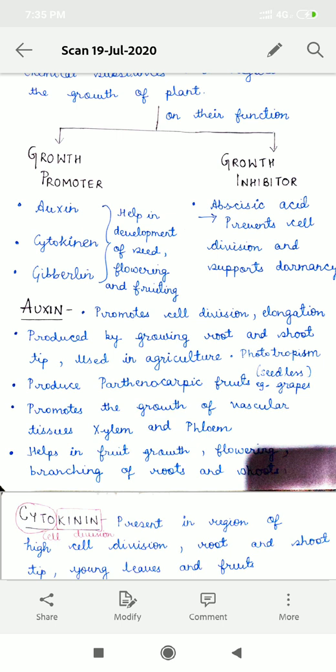The most significant role of auxin is that it helps in branching of roots, growth of fruit, growth of flowers and axial elongation in shoots, that is shoot growth. They help in producing parthenocarpic fruits. It means seedless fruits. Pollination with no fertilization. Examples of parthenocarpic fruits are pineapple, grapes, orange, banana.